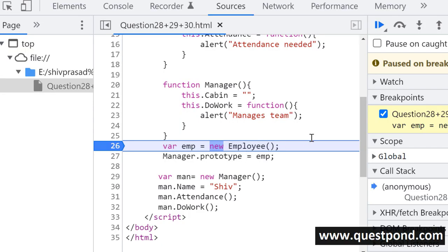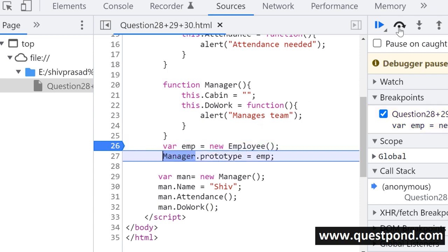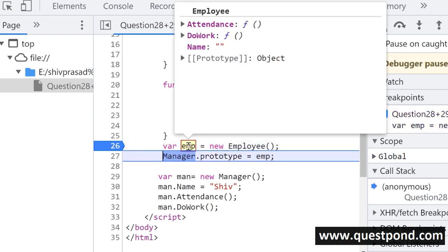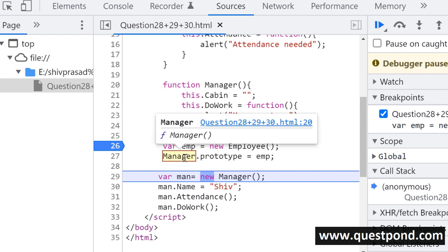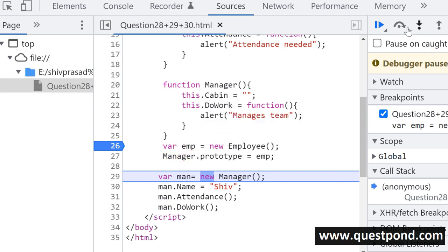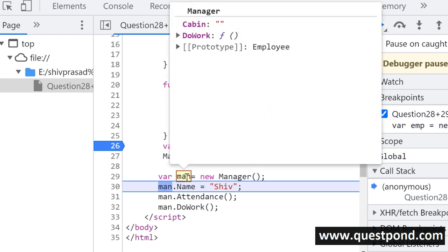So let us try to understand this program by debugging here. Remember, the whole goal of showing you the demo is that once the demo is understood, you can speak very properly with the interviewer. You can debate as well, right? So that's why I'm showing the demo here. I'm creating the employee object. Look at this. This is the employee object, which has name, do work, and attendance, right? And if you say manager's prototype points towards the employee object, then look at this. So manager has its own features, right? So you will see here, this is manager.